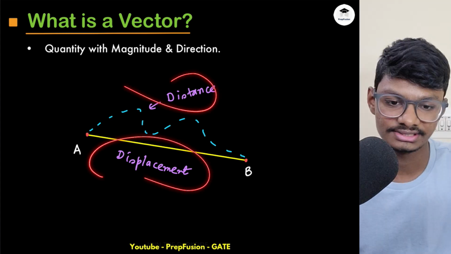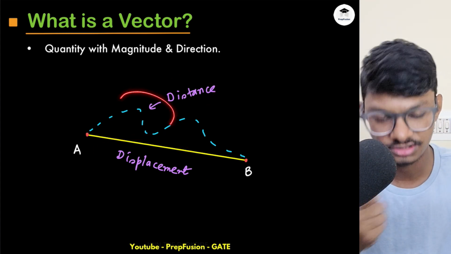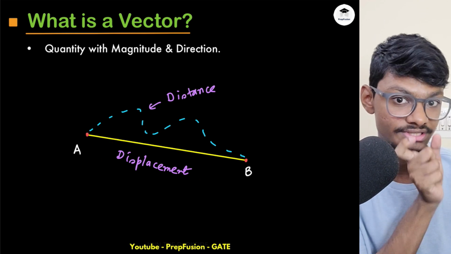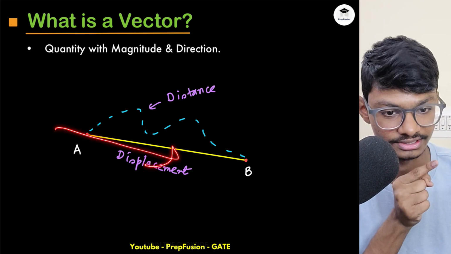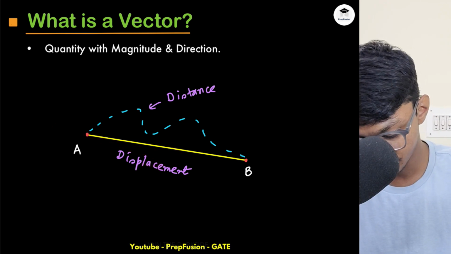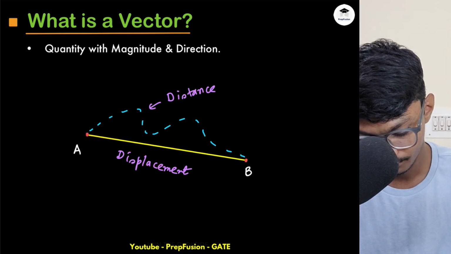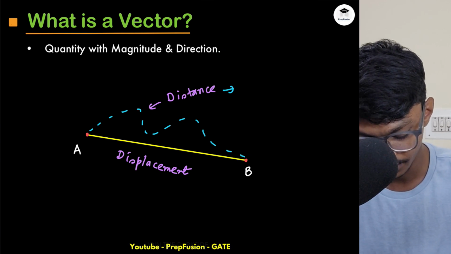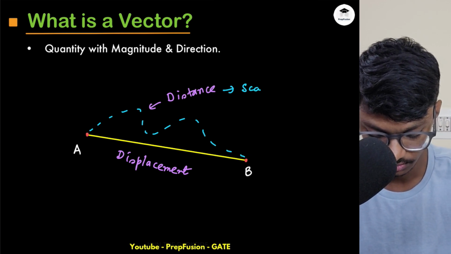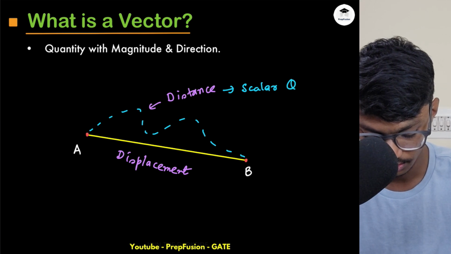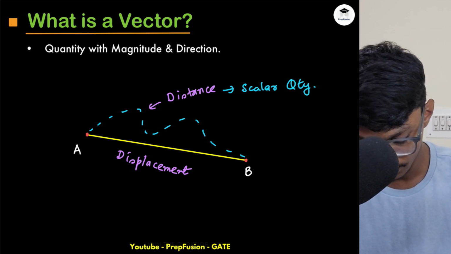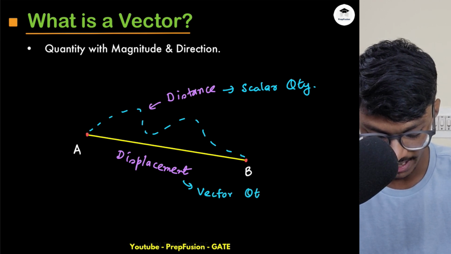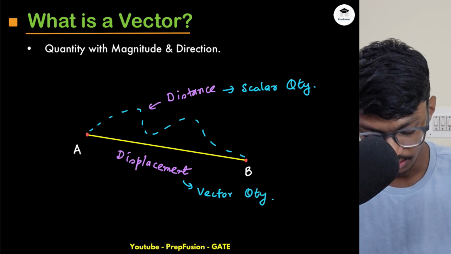Okay, now all this is fine. These are scalar because distance is a number, displacement is also a number, but with displacement we generally also mention a direction because I'm moving in a particular direction. So distance is just a scalar quantity because it doesn't have any direction associated with it. Scalar quantity, and this displacement is a vector quantity because it has a direction associated with it.